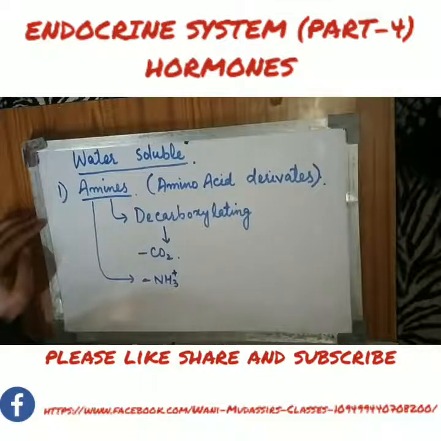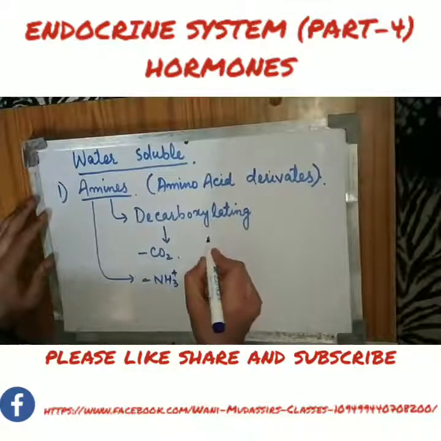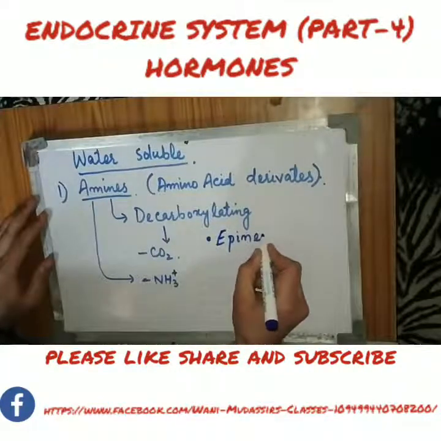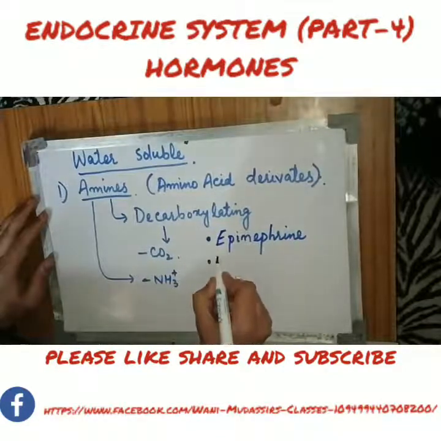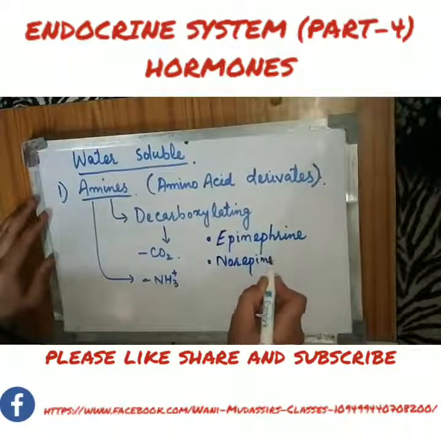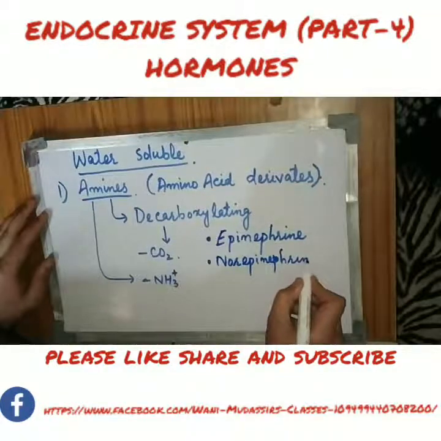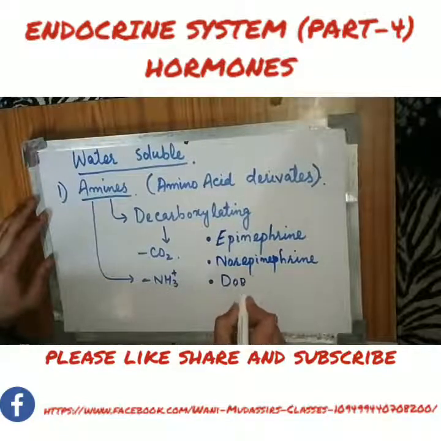Suppose we have certain hormones which are secreted by the adrenal medulla. We have norepinephrine, then we have one more, that is dopamine.